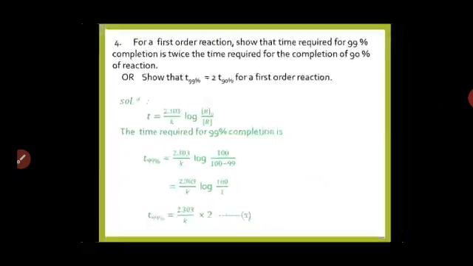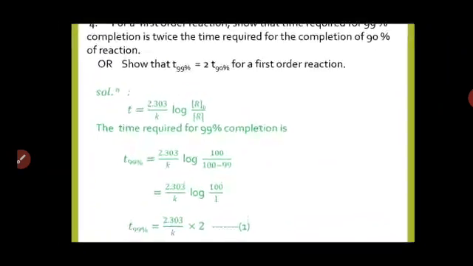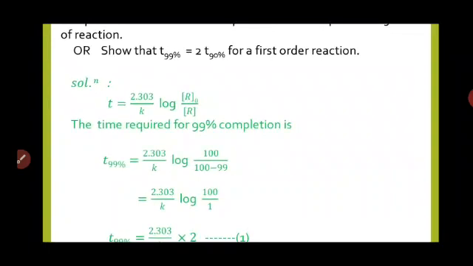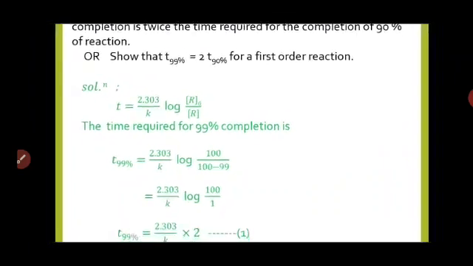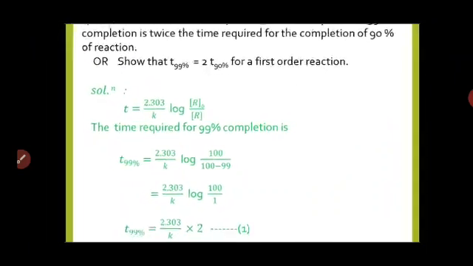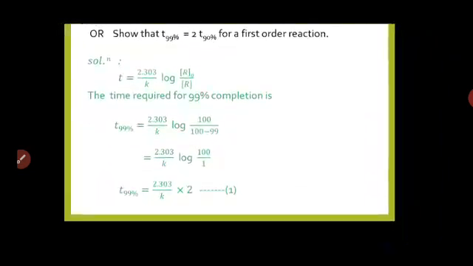Now one more, it is just like the first one we have solved already. For a first order reaction, show that the time required for 99% completion is twice the time required for 90% completion of the reaction, or else show that T 99% is equal to 2 into T 90% for a first order reaction.